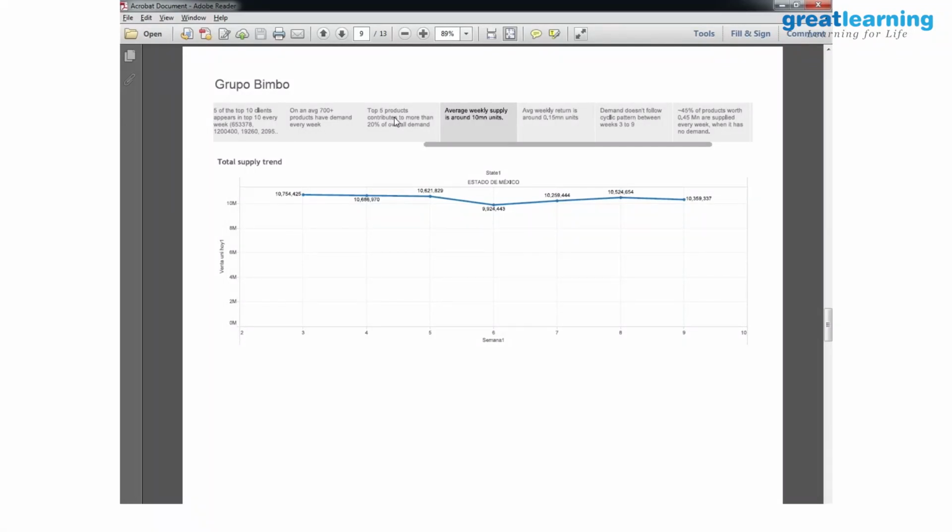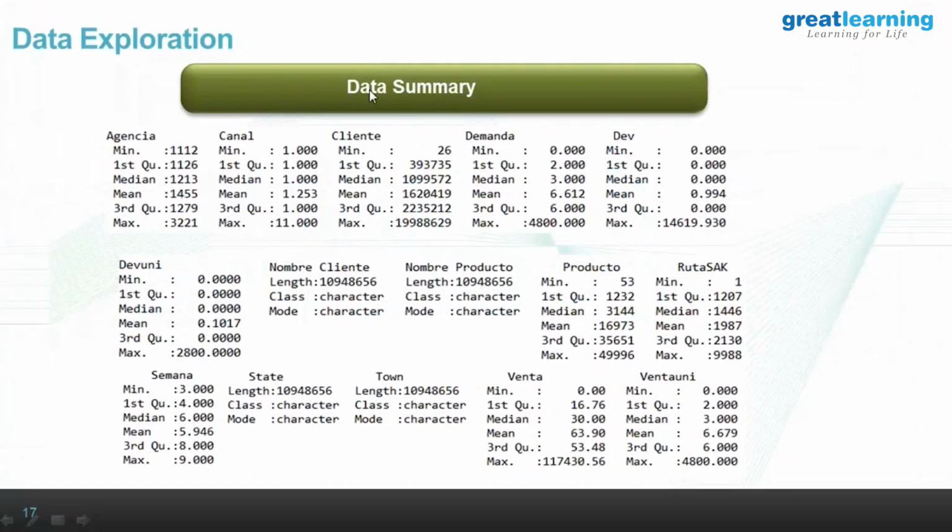This is the demand for 1, 2, 3, 4, 5, all weeks. 2, 3, 4, 5, 6, 7 are all weeks. 3 to 9. Yeah, 3 to 9. If that is the demand in units, for this you are doing the summary. But if you go to the summary, most of the places the maximum is terribly larger.